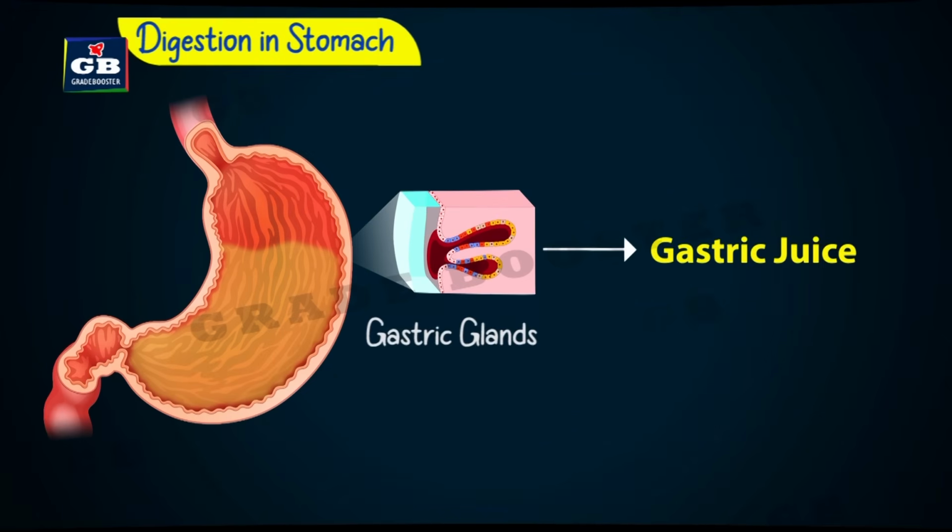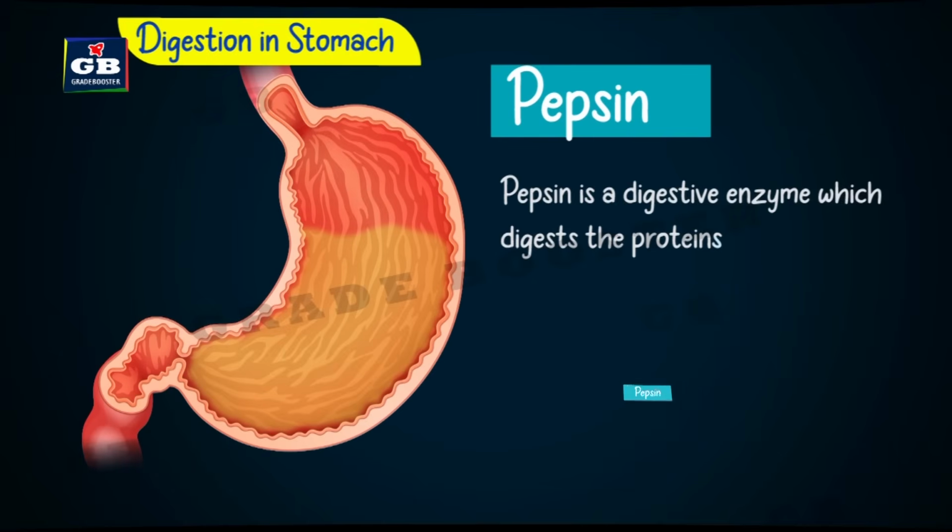They produce gastric juice. The gastric juice has different compounds in it. They help the stomach in the process of digestion. Let us see different components of this gastric juice. Gastric juice has pepsin, hydrochloric acid, and mucus in it. Pepsin is a protein digesting enzyme.